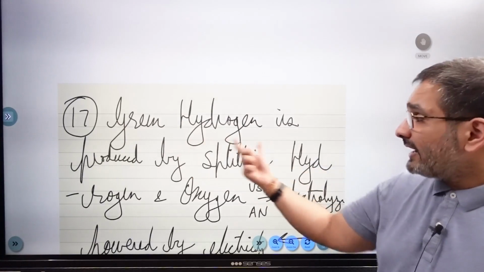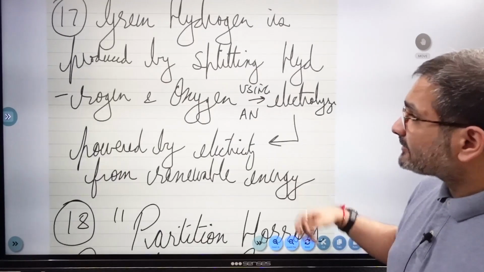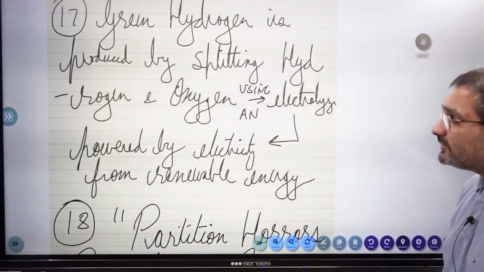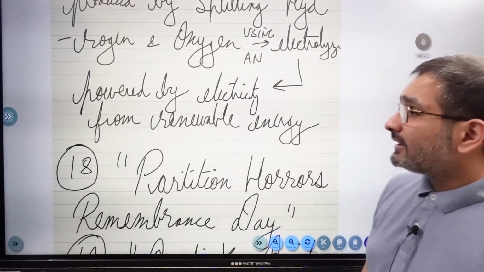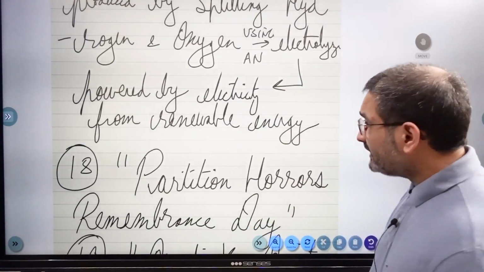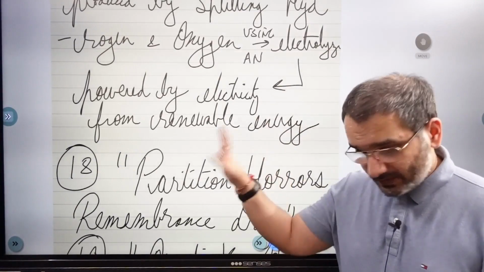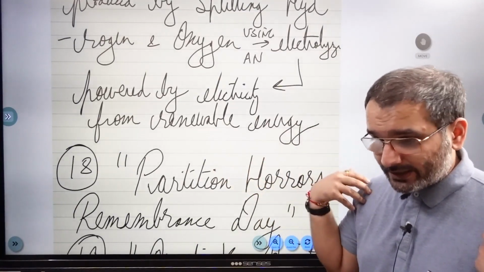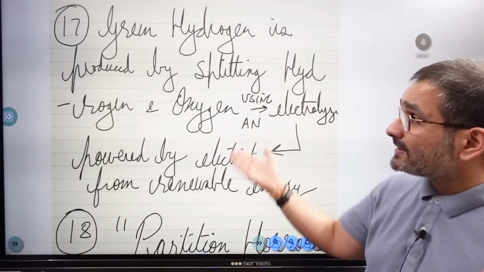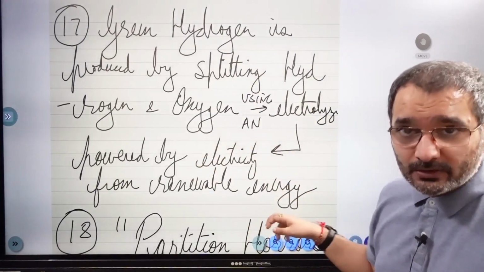पैराग्राफ के अंदर लिखा हुआ है ग्रीन हाइड्रोजन. तो ग्रीन हाइड्रोजन is produced by splitting hydrogen and oxygen using electrolyzer, and the electrolyzer has to be powered by electricity from renewable energy. Now I'm not going to go into the details because I very frankly don't even know myself, but ठीक है, अगर मैं आपकी जगह हूँ तो मैं ग्रीन हाइड्रोजन के फंडे को रट्टा मार लूँगा.